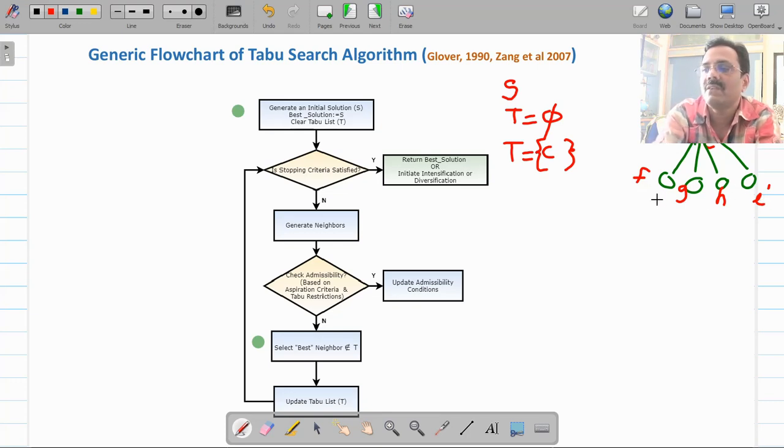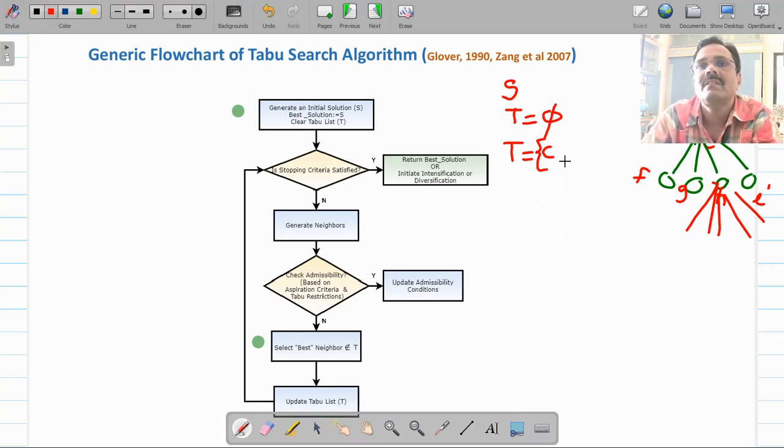Right now we don't have any such criteria. Suppose H is one of the best nodes. So you update the tabu list, generate the successors of this node H, and incorporate H into the tabu list. So now the tabu list will contain node C and node H.